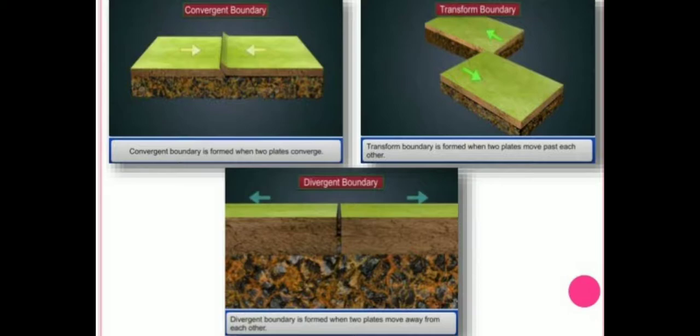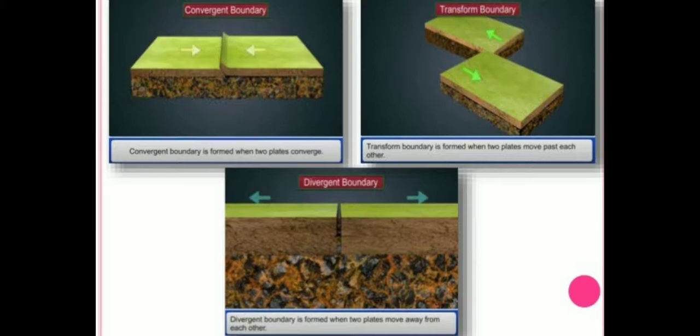And all these three plate boundaries help in the formation of physical features. All this is the theory of plate tectonics, because of the movement of plates and how the plates move: convergent, transform and divergent. So you can understand this with the help of the picture.